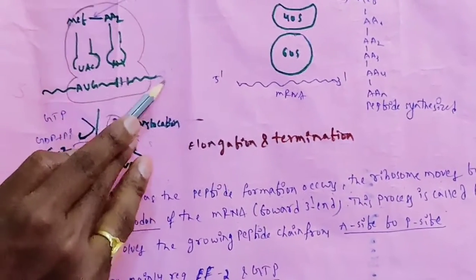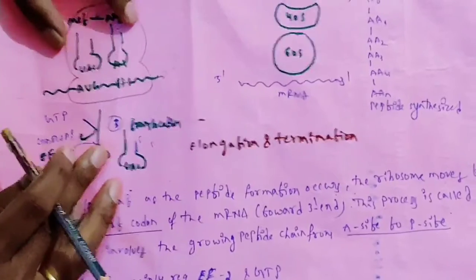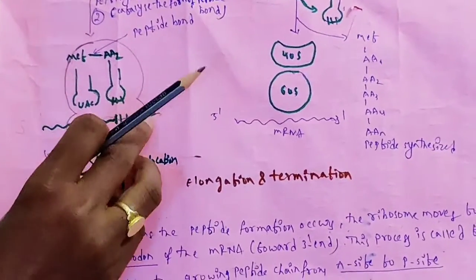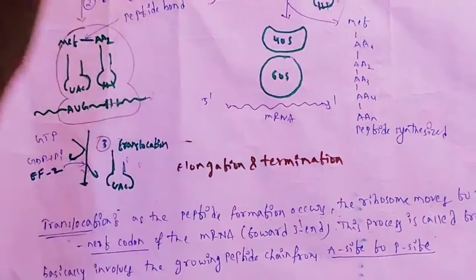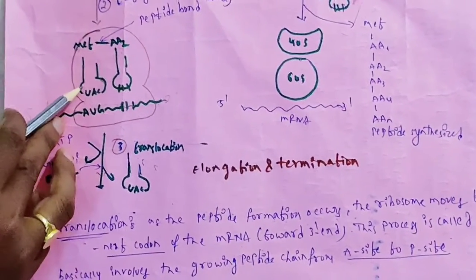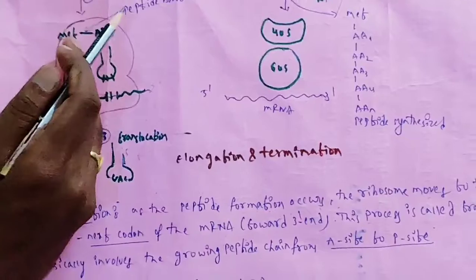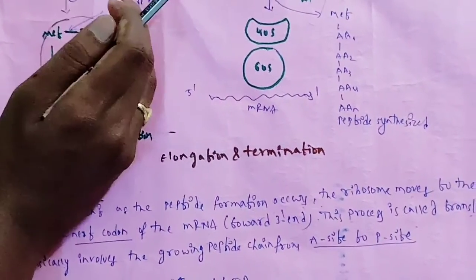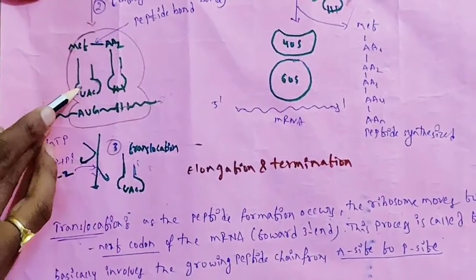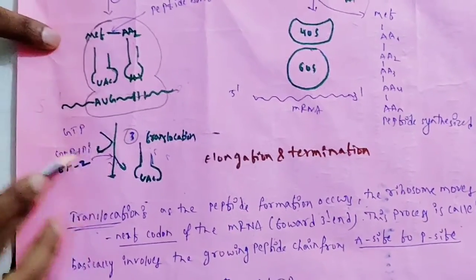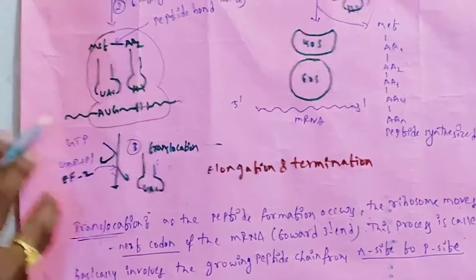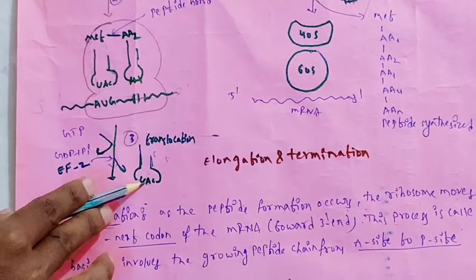It moves in the direction of the 3' end of the mRNA, to the next codon present on the mRNA. That means nothing but moving toward the 3' end. So once it is moving, whatever is present on the A site and the P site is slowly coming outside, because the ribosome is moving forward. The P site tRNA is slowly coming out. So this tRNA will come out.